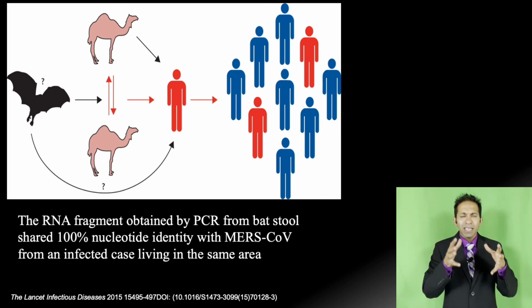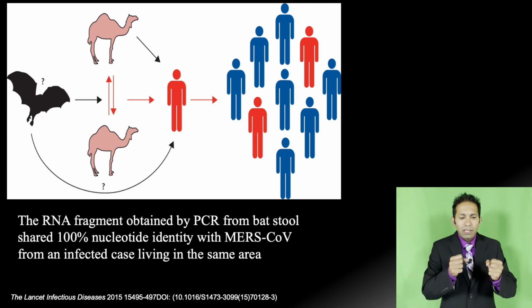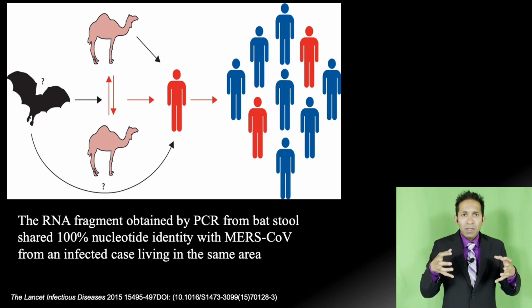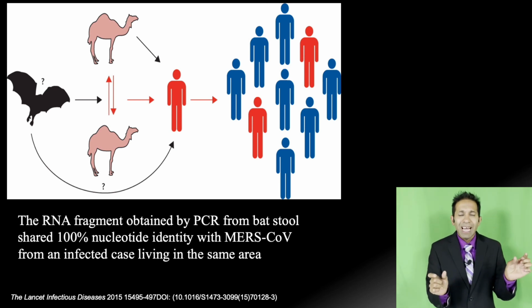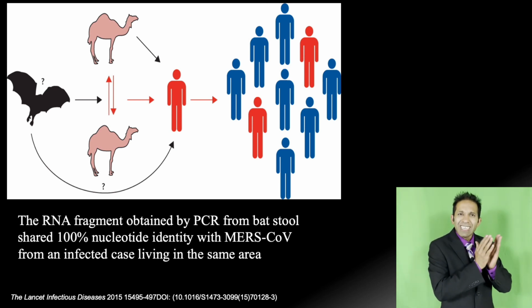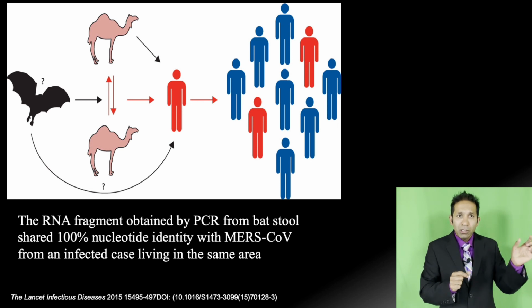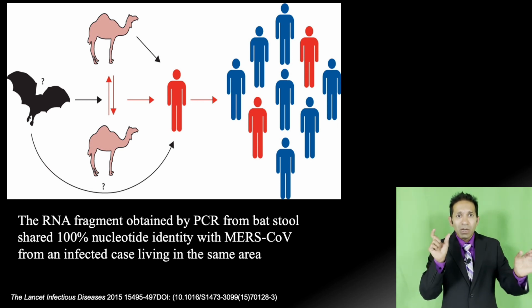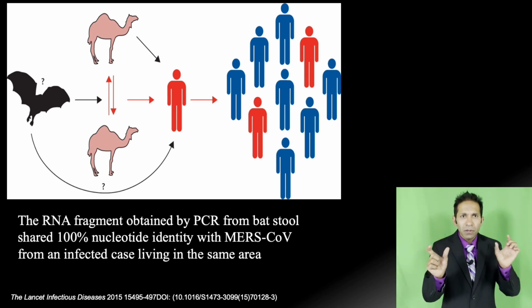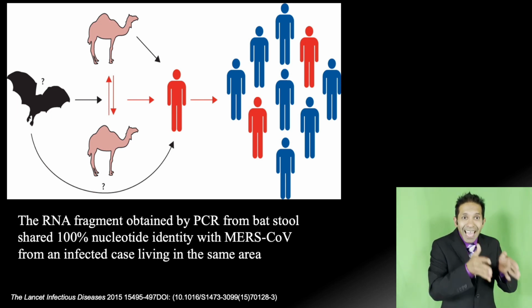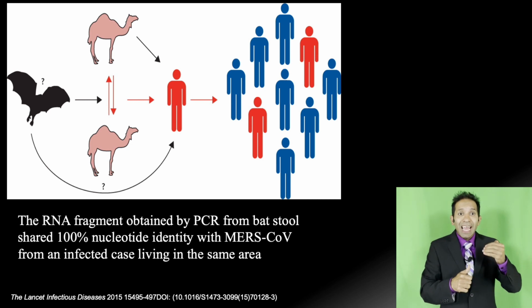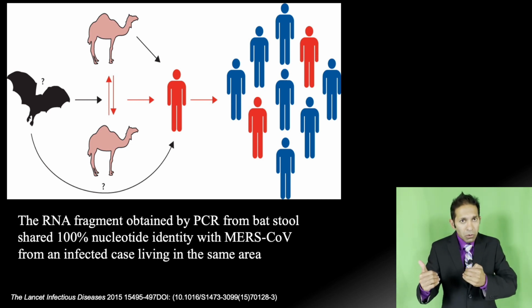So what they did in the Middle East, from a patient who had MERS-CoV infection, they took the virus from the patient, and they also found that the bats which are found naturally in that area also have coronavirus. The sequence was matching almost 100%. And the intermediate host here is the camel, okay, and humans were accidental hosts.